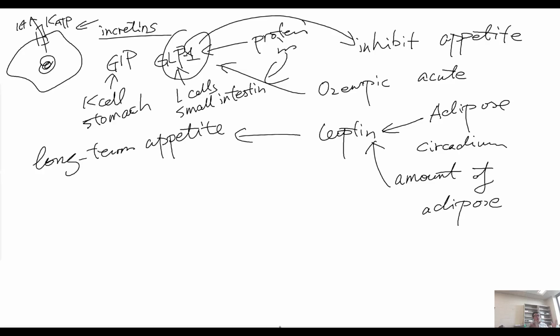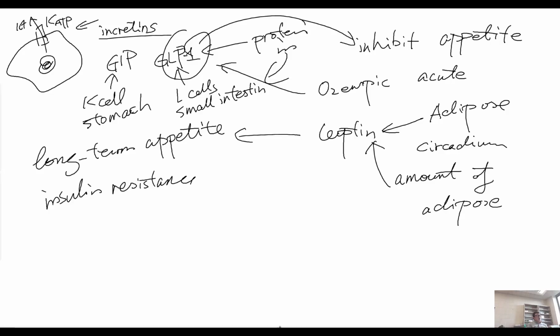However, we see so many obese people nowadays. What happened to them? We don't know. Some people call it leptin resistance, which means they need a higher level of leptin to reduce their appetite. However, what caused the leptin resistance? Still not sure. It's probably everything going back all the way to insulin resistance. And what caused insulin resistance? We don't know. There are so many things we don't know.